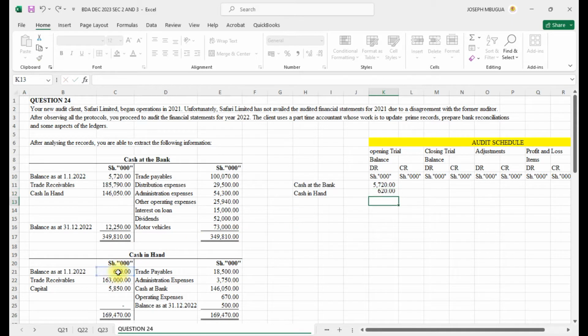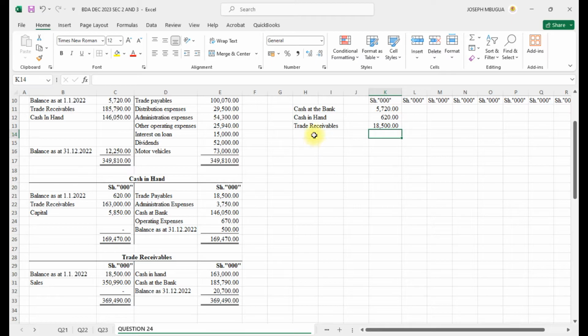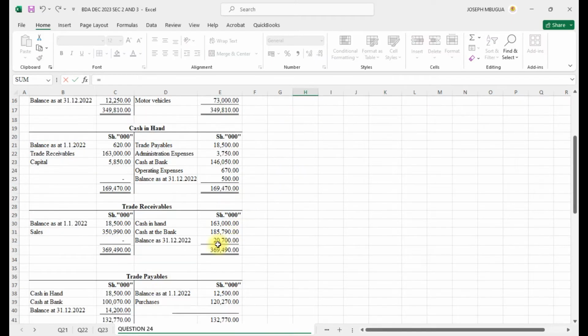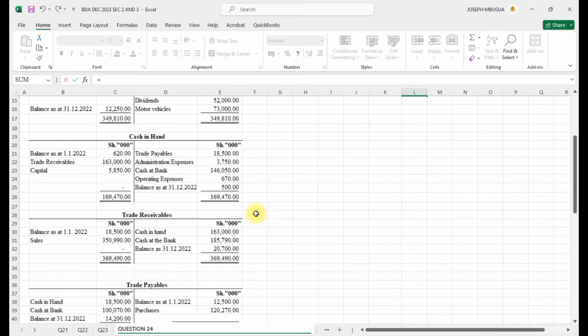We had 620. Then the next item in line, we had the trade receivable, and for trade receivable we had a value of 18. The next item, we had trade payable, and for trade payable this will be a liability.